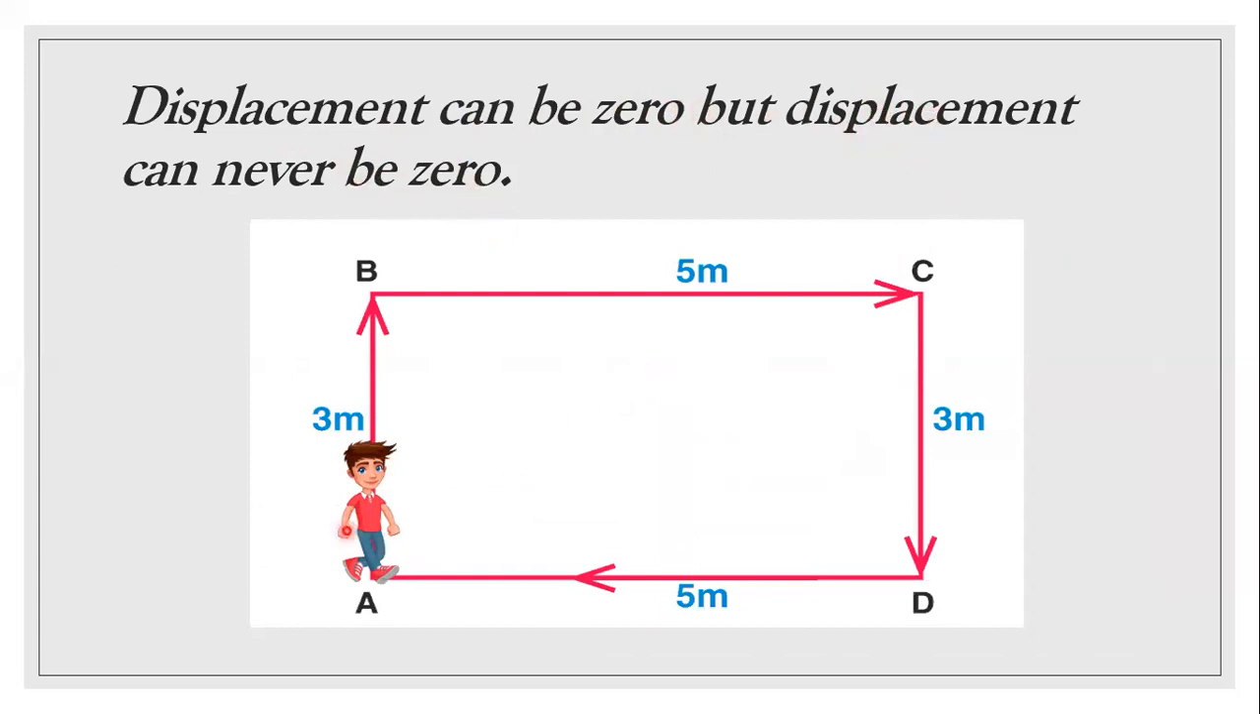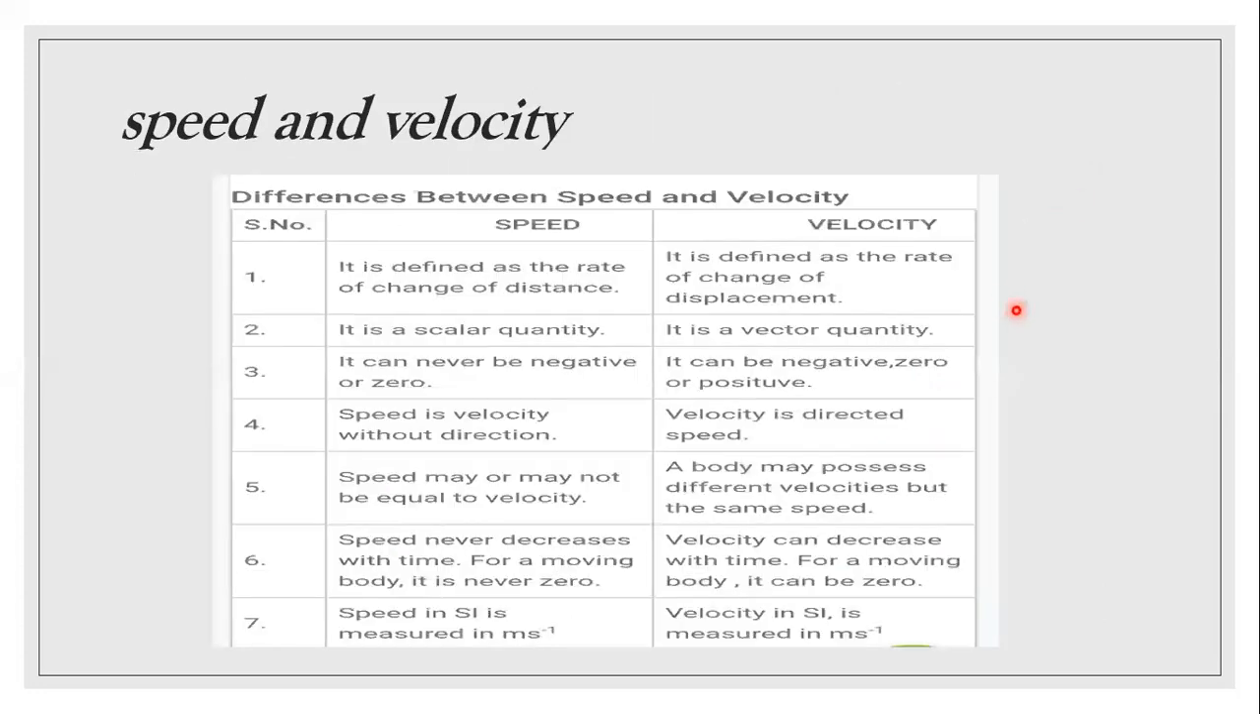How? Suppose this kit first moves from A to B, B to C, C to D, and then again D to A. In this case, its final and initial positions are A only. So the displacement of this kit is zero because its final and initial positions are the same. But distance is not zero. Distance is 3 plus 5 plus 3 plus 5, that is 16 meter. Understood? Yes, Nitanshi, correct. 16 meter.